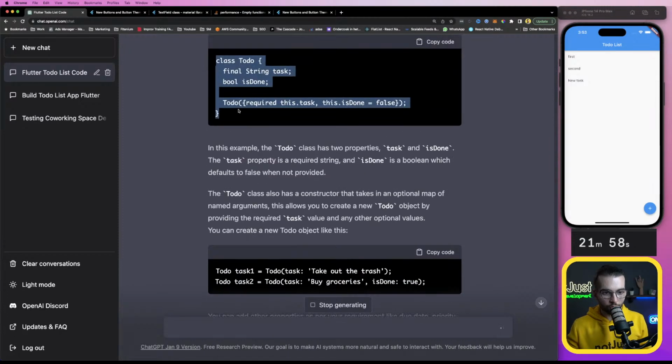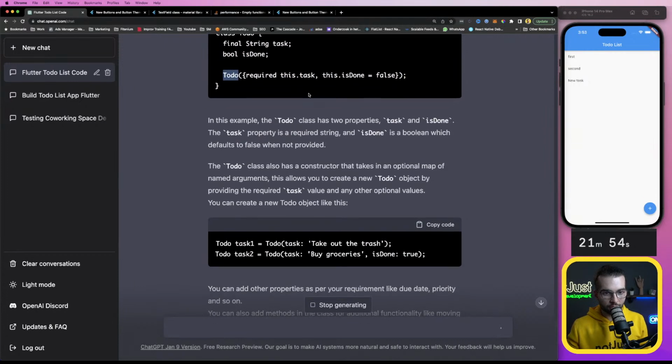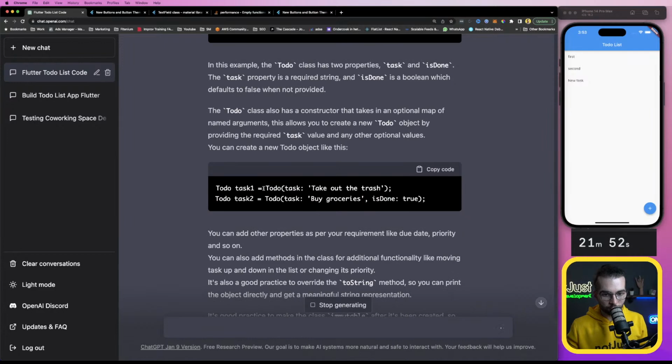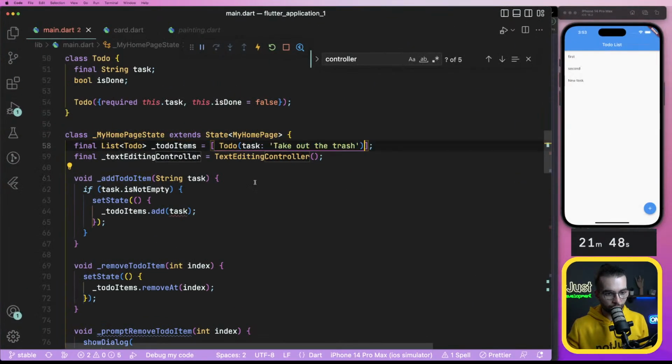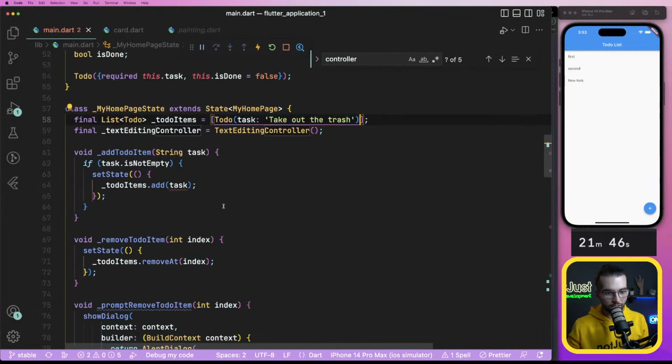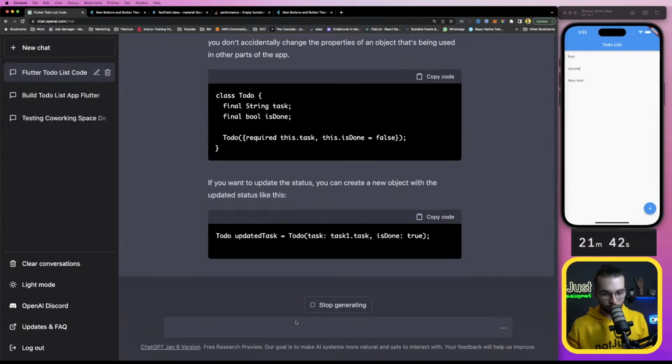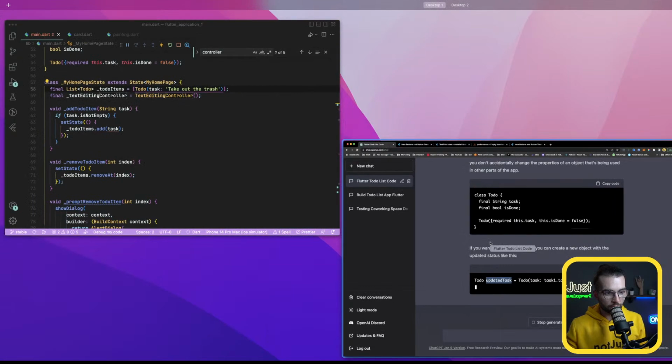Okay, so this is the constructor, this is done false. So if I initialize it with this, update task. If you want to update the status, you can create a new object with updated status. Okay.